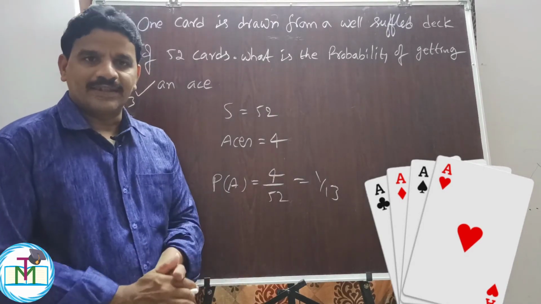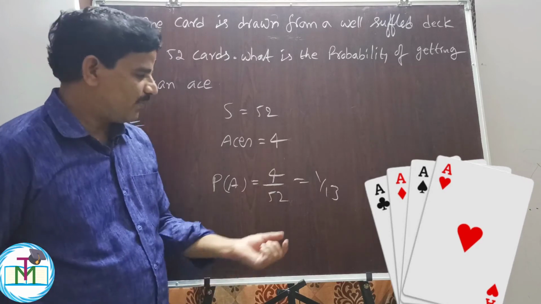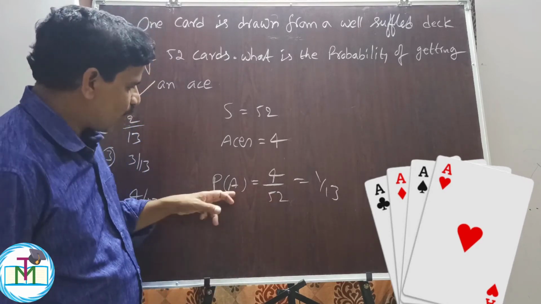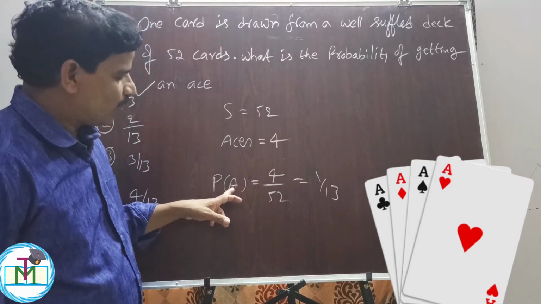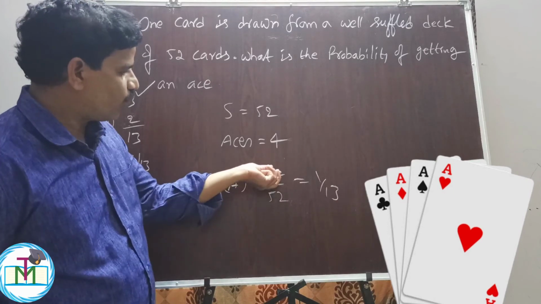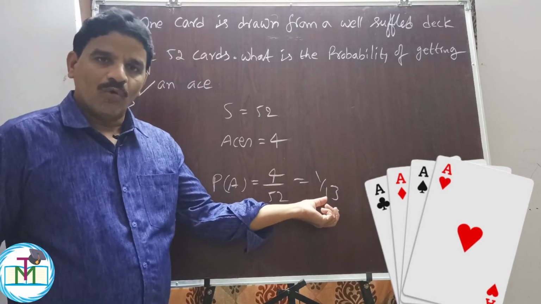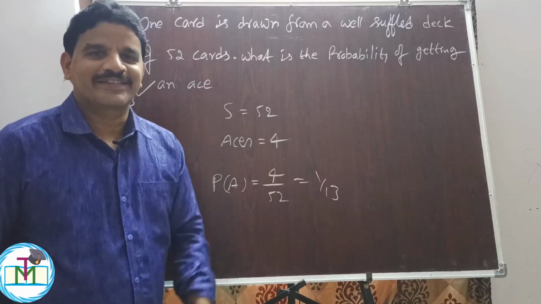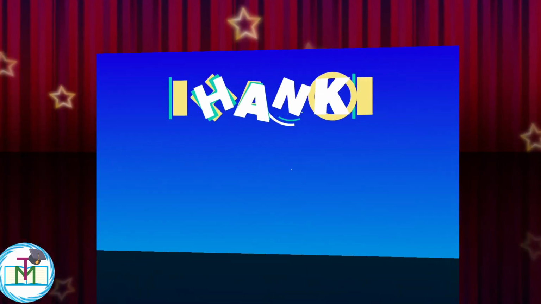So one card is drawn. The card can be any one of those 52 cards. But we are finding the probability of getting an ace. So how many aces are there? 4. Therefore 4 by 52, which is nothing but 1 by 13, is the right answer.